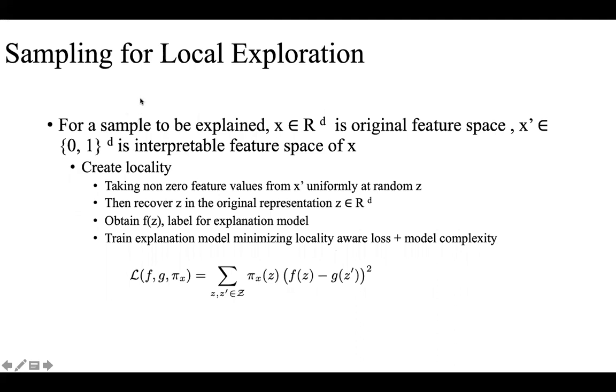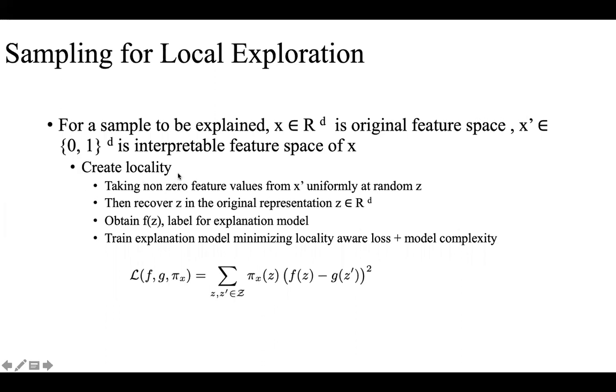And a third step in the algorithm is sampling for local exploration. Suppose X is an instance that we want to explain, and X dash is the interpretable feature space for that X. Then what they do is they create a locality of n number of instances.